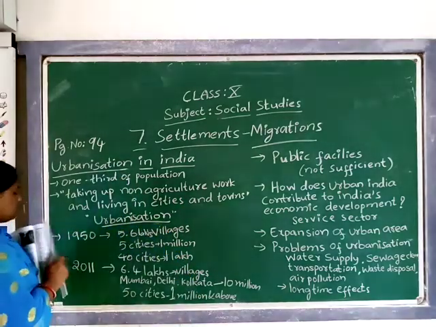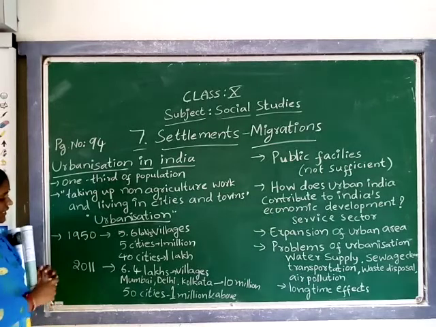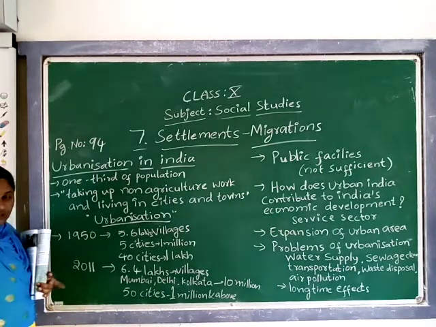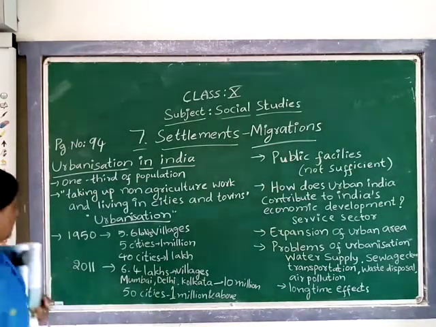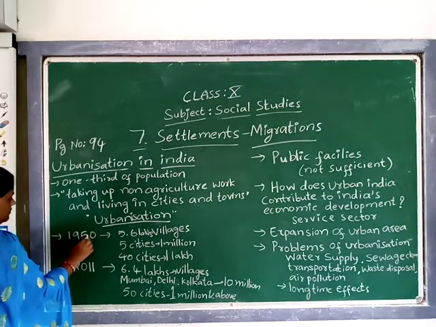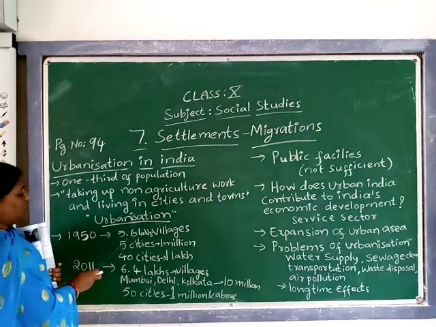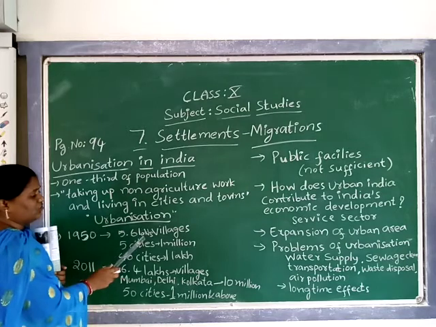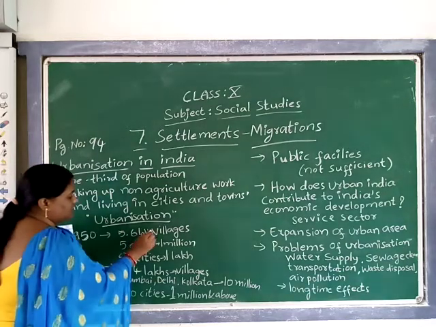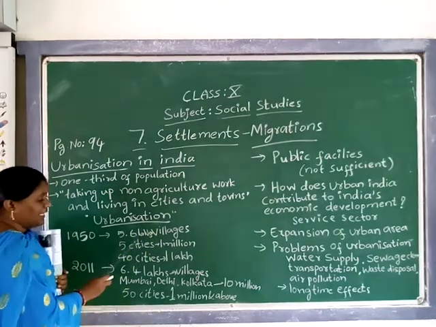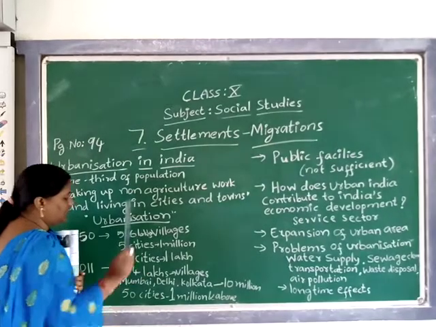Coming to the history, in the 1950s, at that time only 5.6 lakhs of people lived in villages.